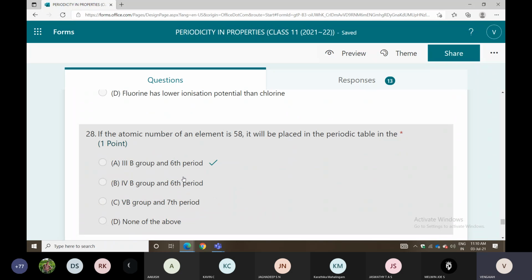Next one: an element with atomic number 58 is given. At what point will it be placed in the periodic table? So 58 belongs to the f block elements, third B group and sixth period. Lanthanide, lanthanum is given. So you can take third B group and sixth period.